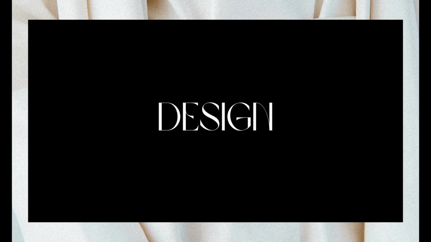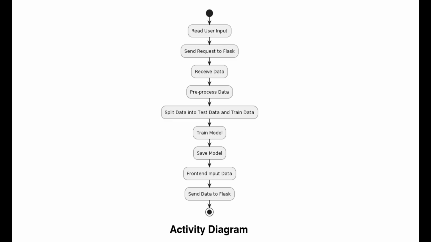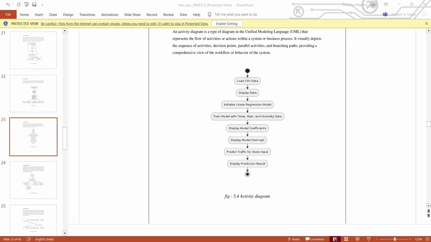Coming to the designing part, we have various types of UML diagrams. Firstly, we are going to discuss our project through an activity diagram. An activity diagram is a type of diagram in UML that represents the flow of activities or actions within a system or a business process.